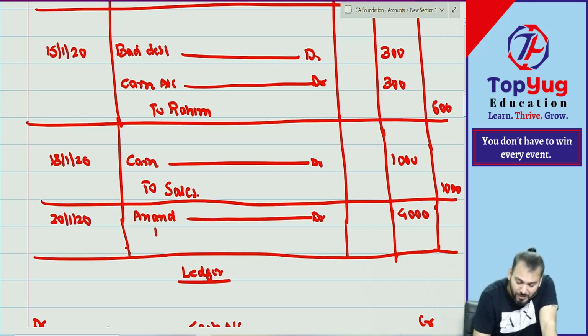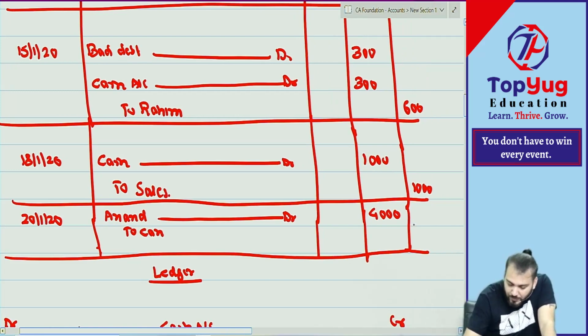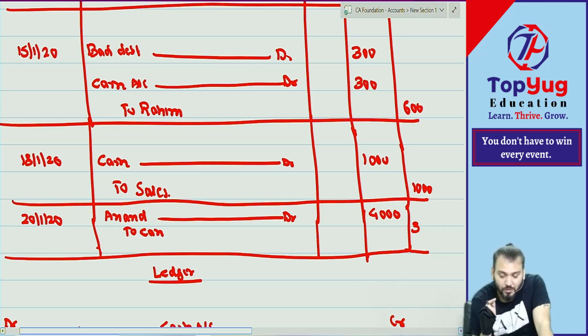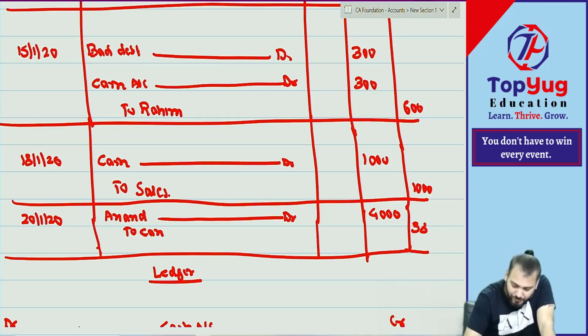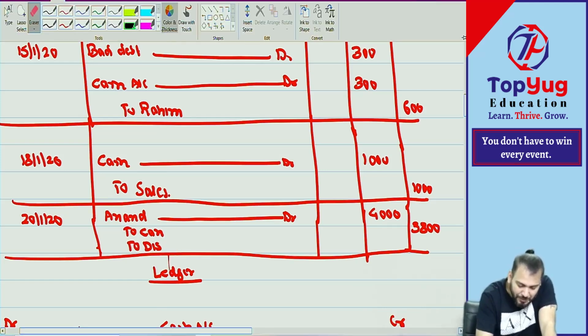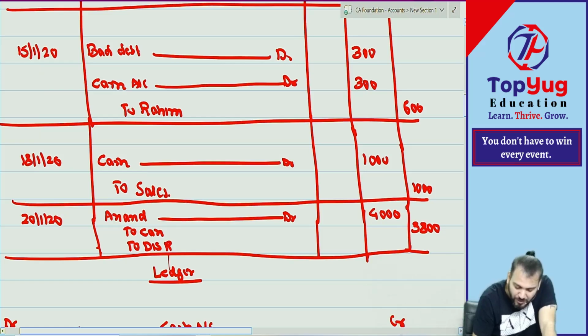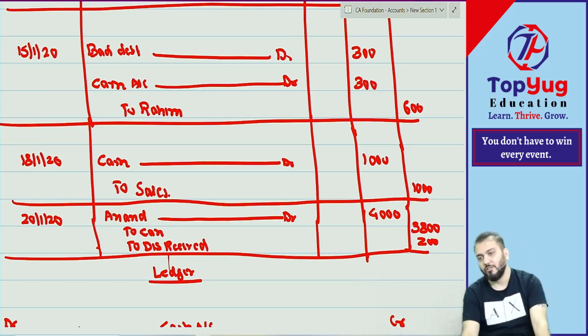Correct. How much have you paid? So the discount is how much? 5%. 5% of 4,200. So how much have you paid? 3,800. To discount received is income, again income or expense. Income will be debited or credited? So to discount received, how much? Can you post this also on your own? Do the posting.